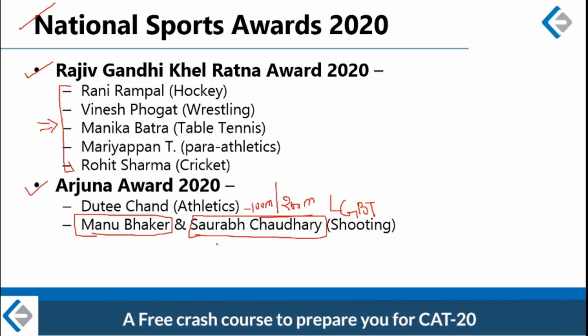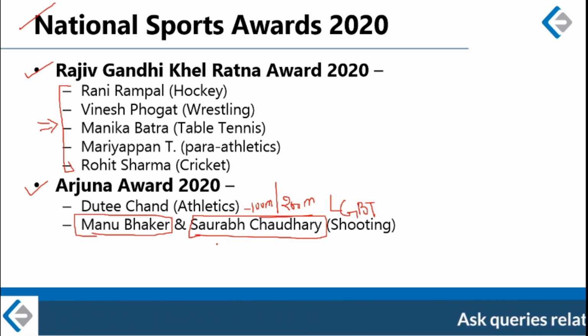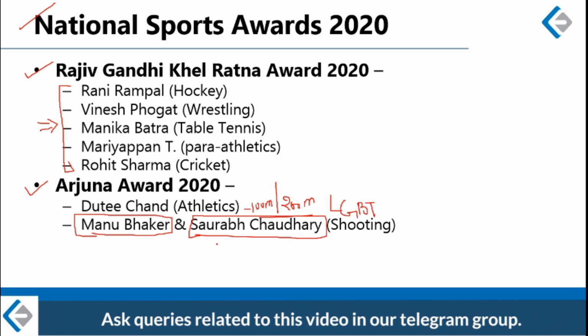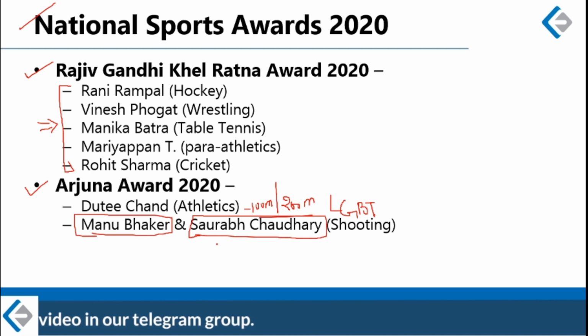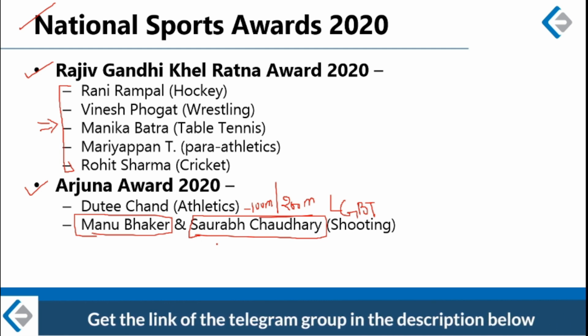Both of them are the winners of World Championship in 10 meter air pistol in their own categories. In fact, Saurabh Chaudhary is the current world record holder in junior category. Both of them have qualified for 2020 Tokyo Olympics, but unfortunately the Olympics could not be held. So the new date for Olympics is August next year, August 2021.